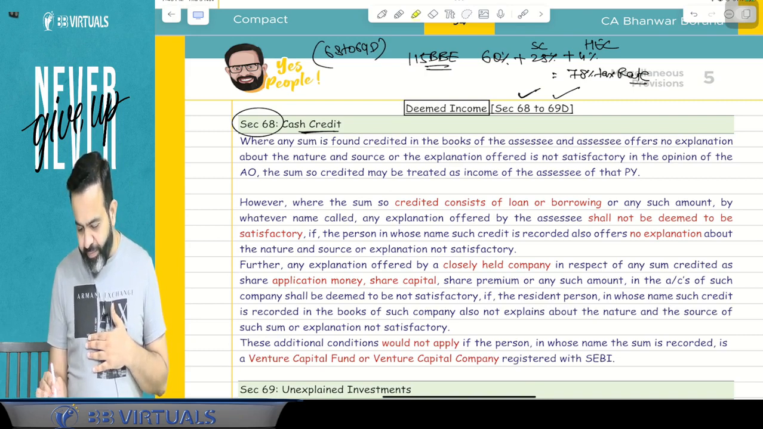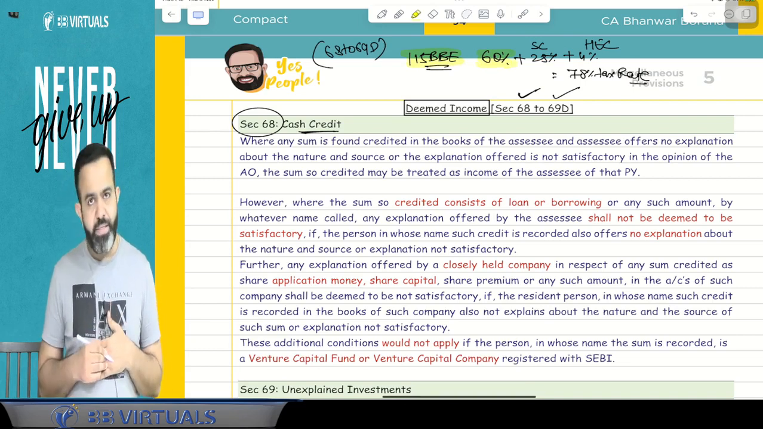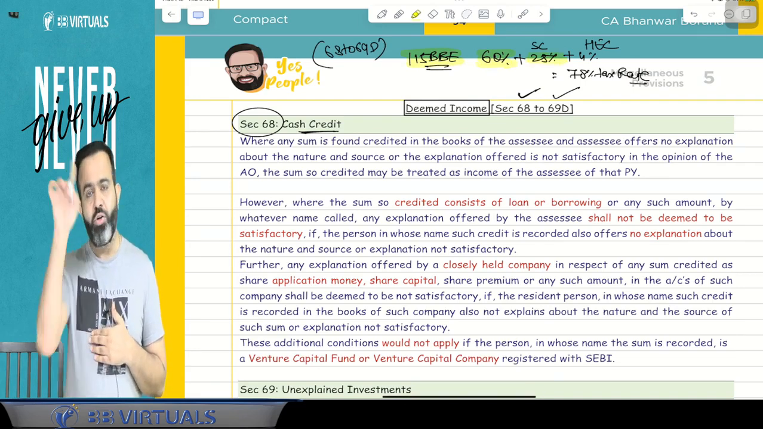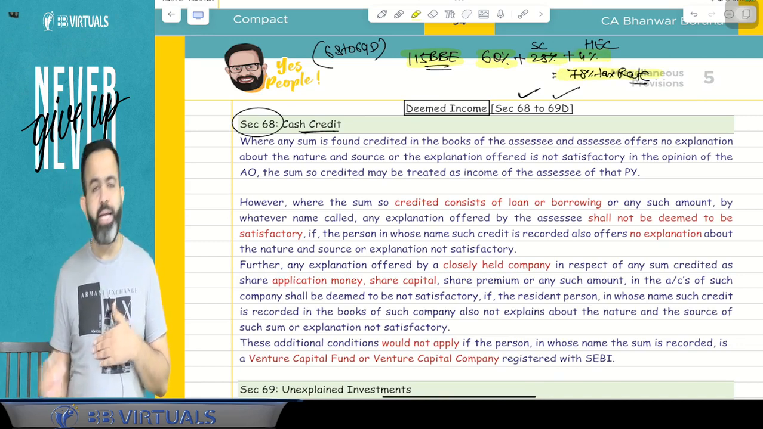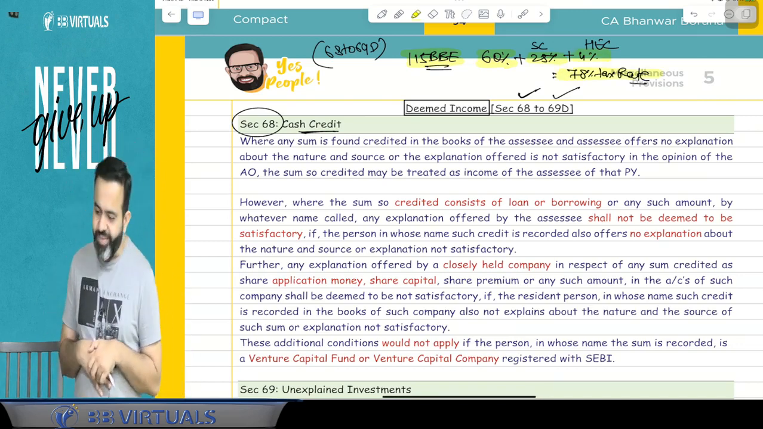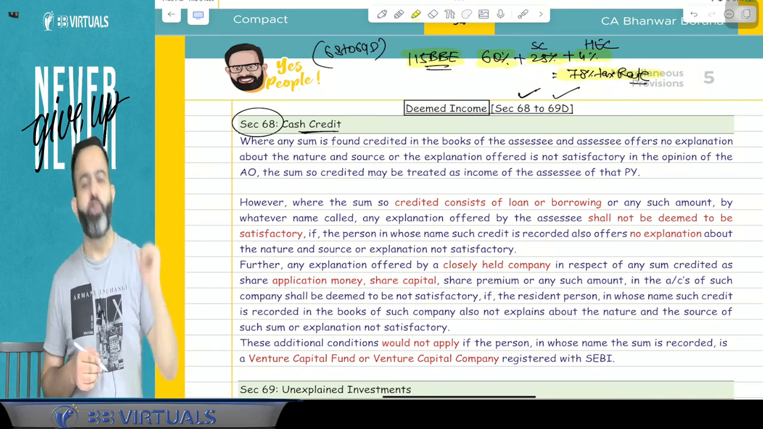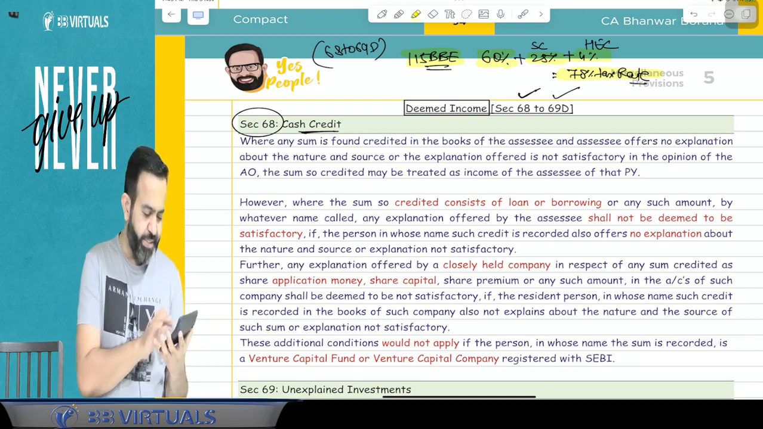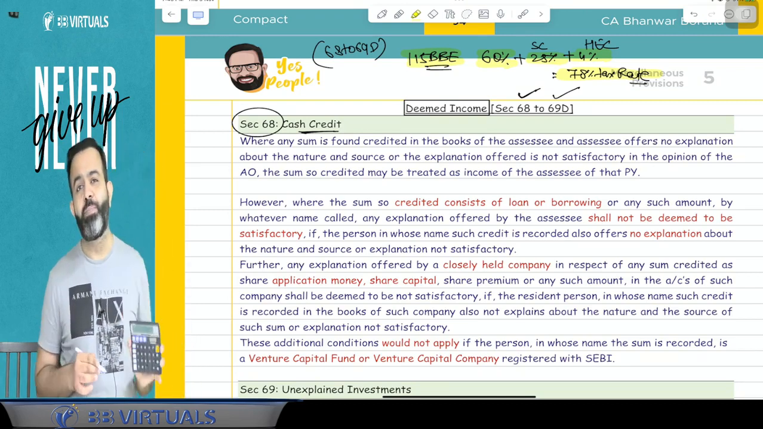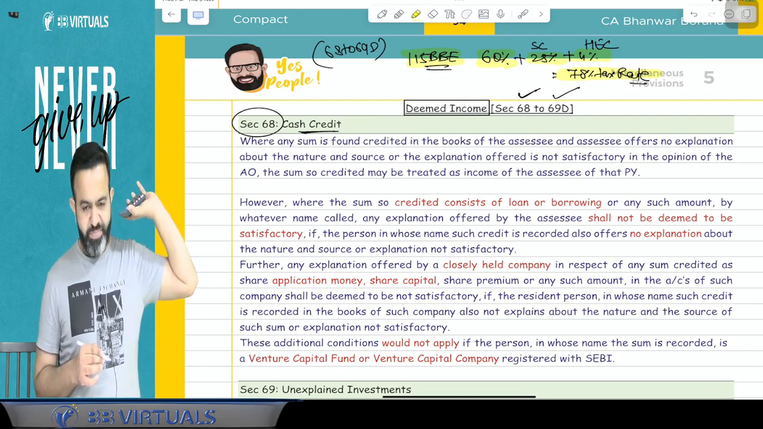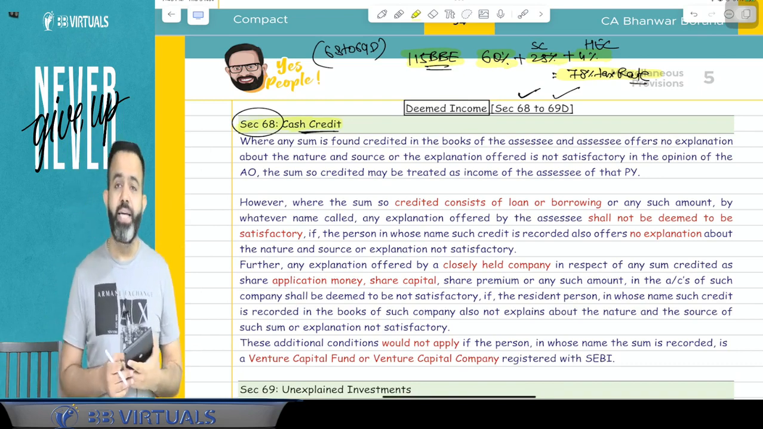The tax rate is given under section 115BBE. The tax rate is 60%, the surcharge is 25% on the 60%, which comes to 75%, plus 4%, so 78% will be the tax rate. And on that 78% tax, there will be a 10% penalty also. So if you add the 10%, it comes to 85.8% that will be taken by the department. So the first section is section 68, which is related to cash credit.